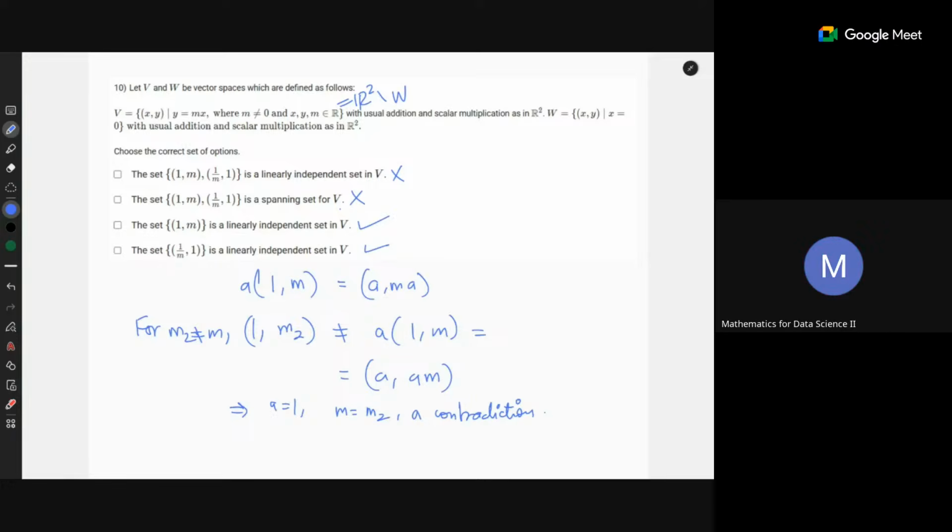Because both vectors are dependent, you can just take one of the vectors, and if they have to be a spanning set, then 1 comma m2 has to be a multiple of 1 comma m, which is not true. That forces m to be equal to m2, which is not the case, because I started with something which is different. Okay, sir. Got it.